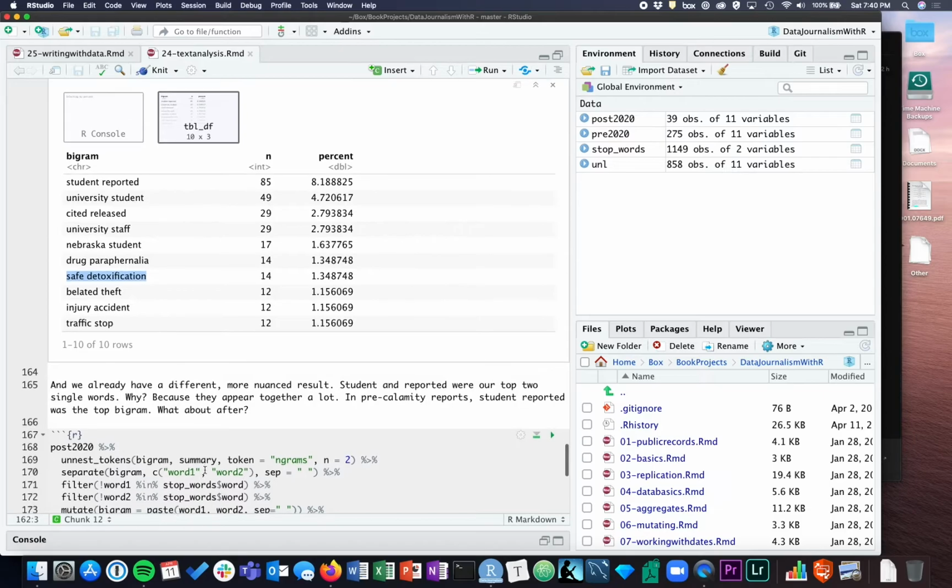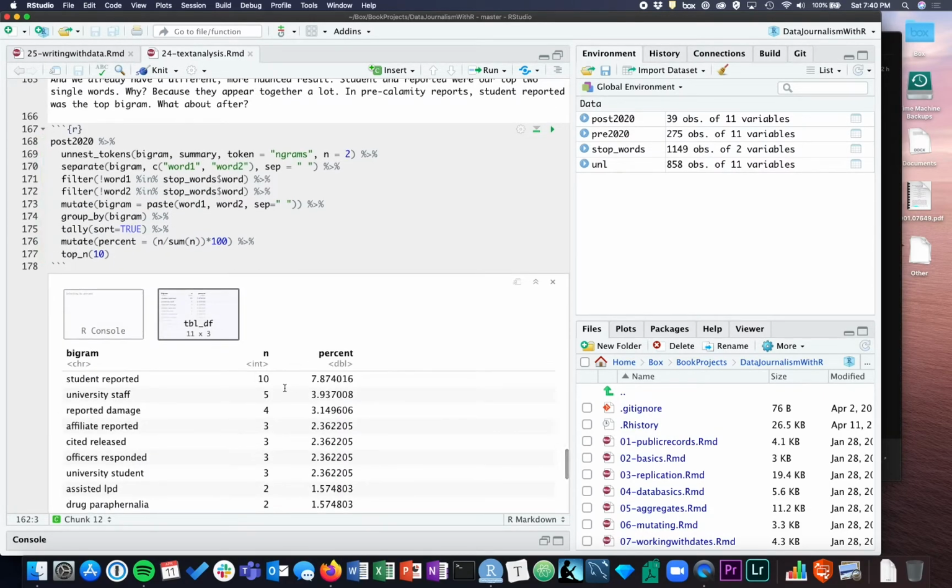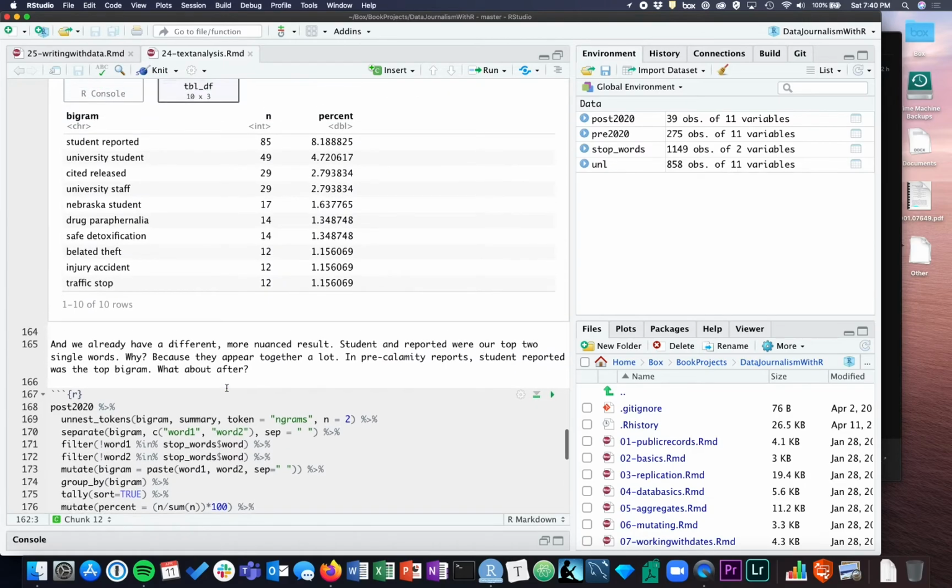Okay, what about after the calamity? What is going on? Well, the most common bigram is student reported. It means that the few students who are left on campus are the ones that are reporting most of the stuff that's going on to police. I think that's kind of interesting too. I think that's worth taking a look at.